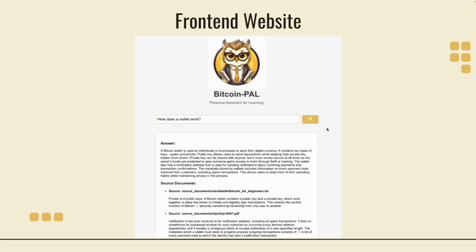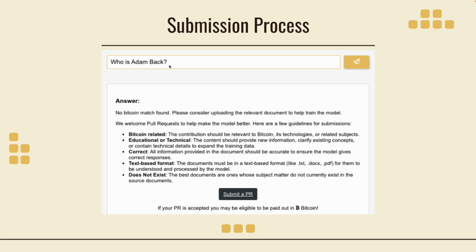And then our front end website's coded in React. It's all very responsive and then quotes the source documentation that was used to compile the answer if the user would like to deep dive further. In the instance where an answer is not found, we're prompting the user to submit a PR to our repo, and we're providing some criteria here. And if that PR is accepted, the user is eligible to be paid out in Bitcoin because they're helping train the efficiency and accuracy of the model.